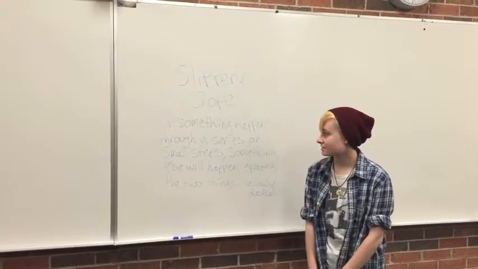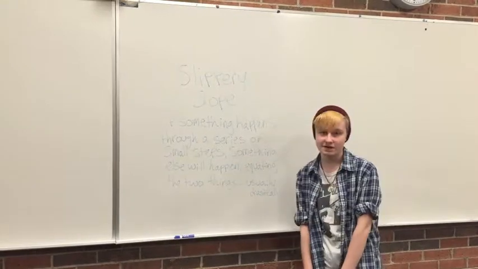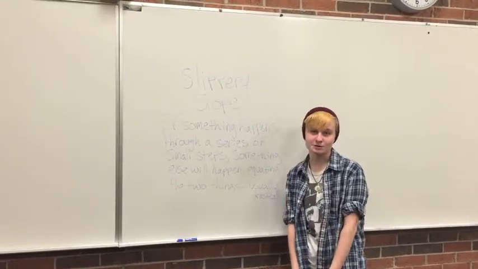A slippery slope is a logical fallacy in which if something happens through a series of small steps, something else will happen, equating the two things, and it's usually pretty drastic.